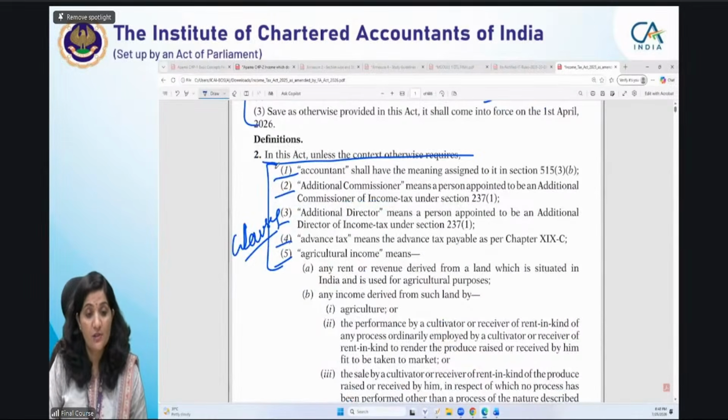In section 2 subsection 1, they have given the definition of accountant.